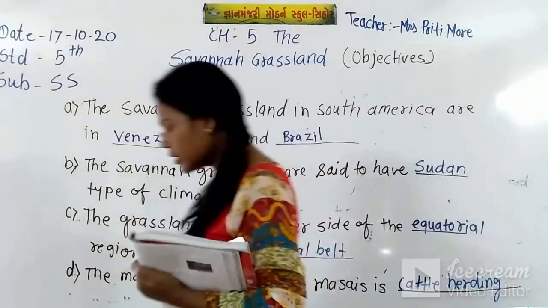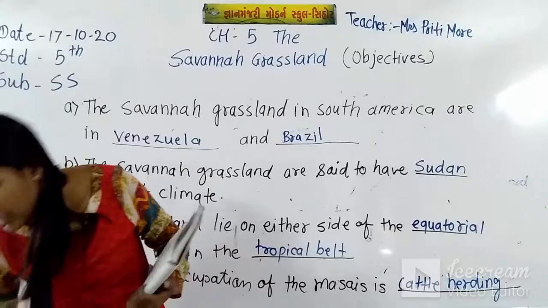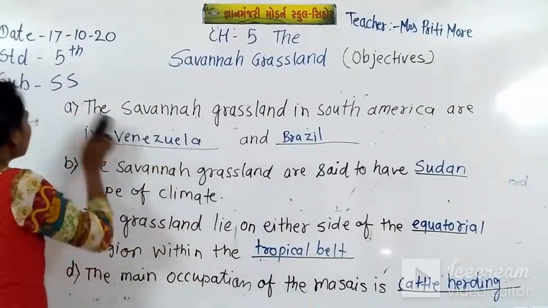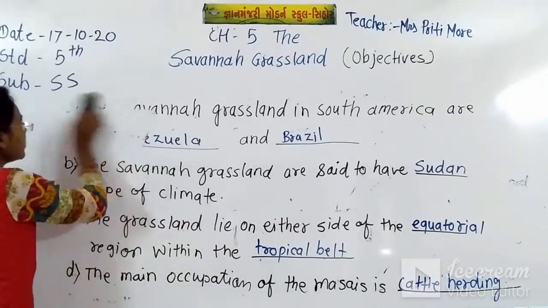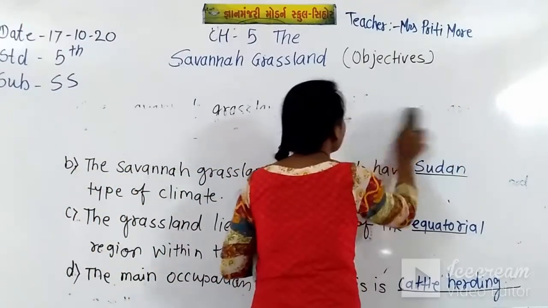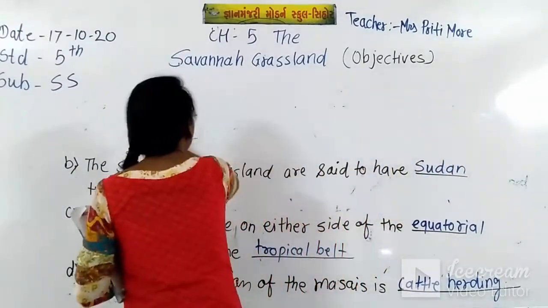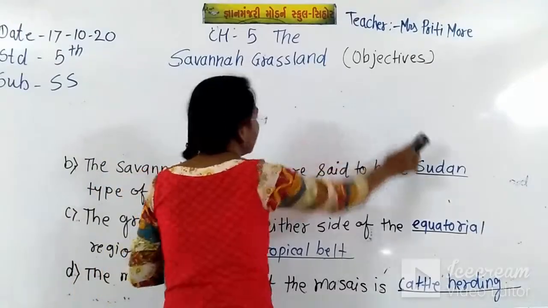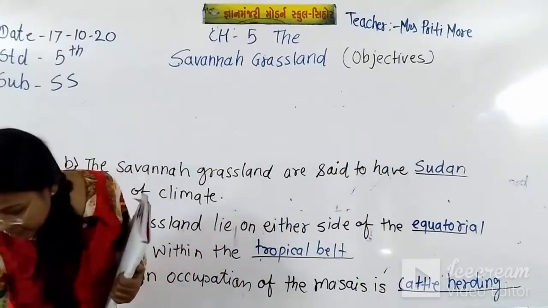I hope students the first one you have written, A. So I just rub that A, and I write there E number.